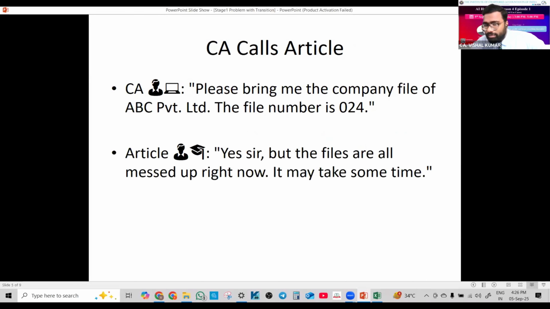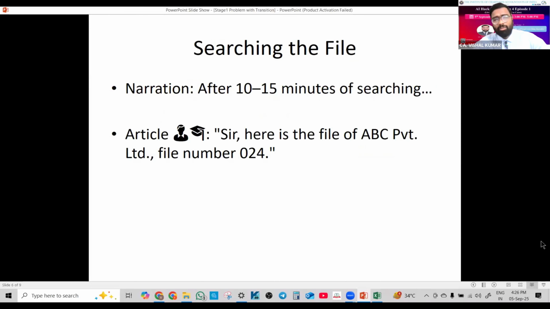Now the CA cuts the call and calls the article. "Please bring me the company file of ABC Private Limited, file number 024." "Yes, sir. The files are all messed up right now. It may take some time." It is a normal situation happening in every CA firm. It normally takes 10 to 15 minutes to find the file.